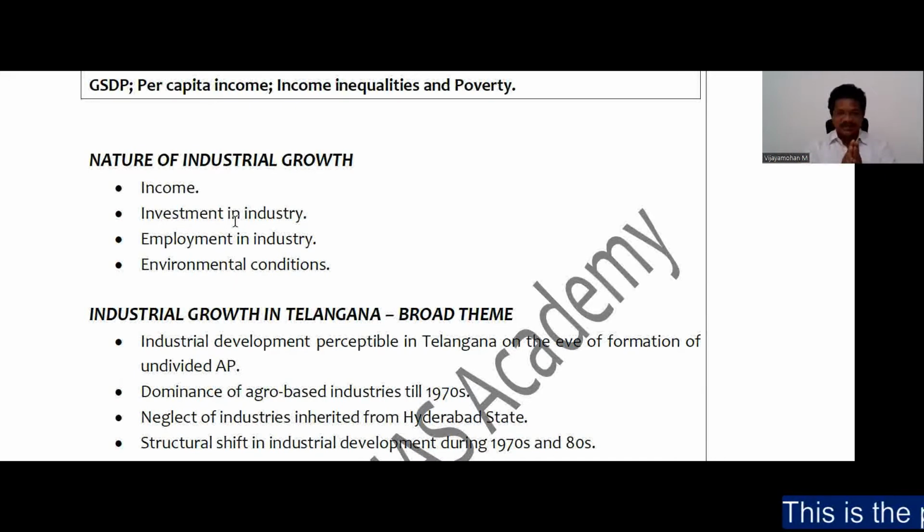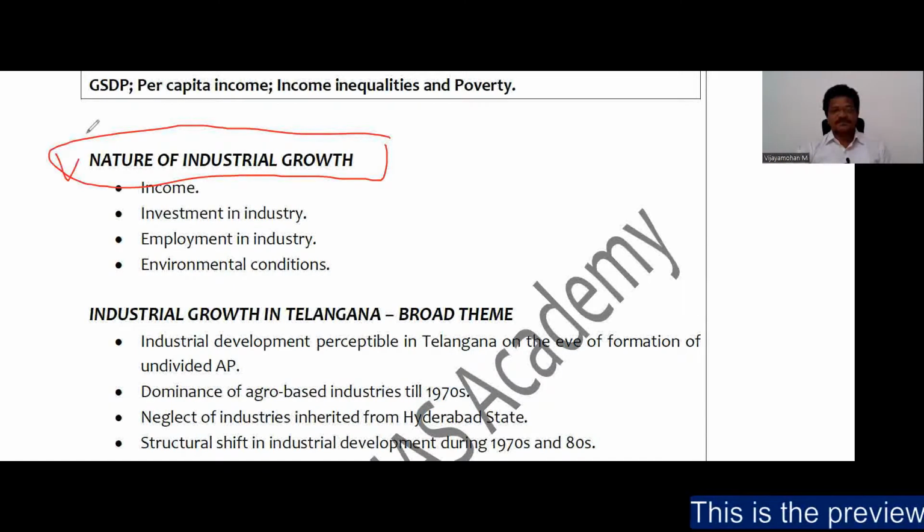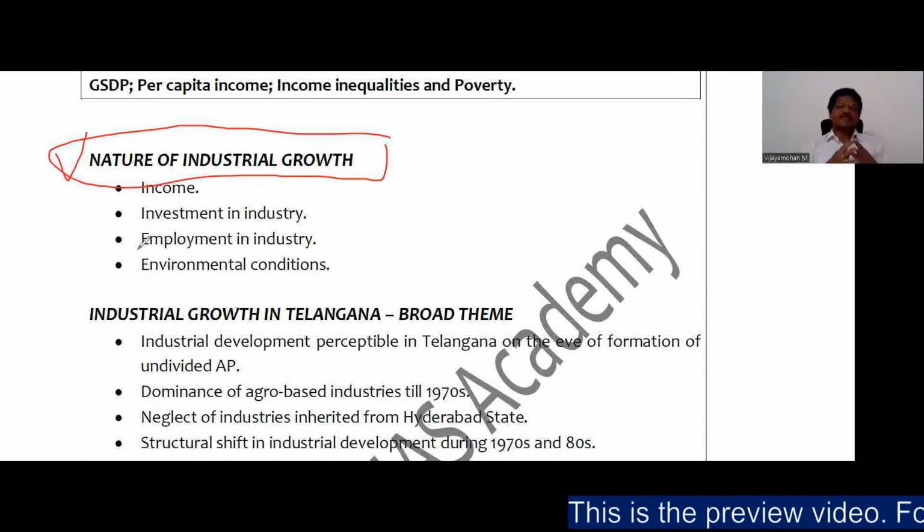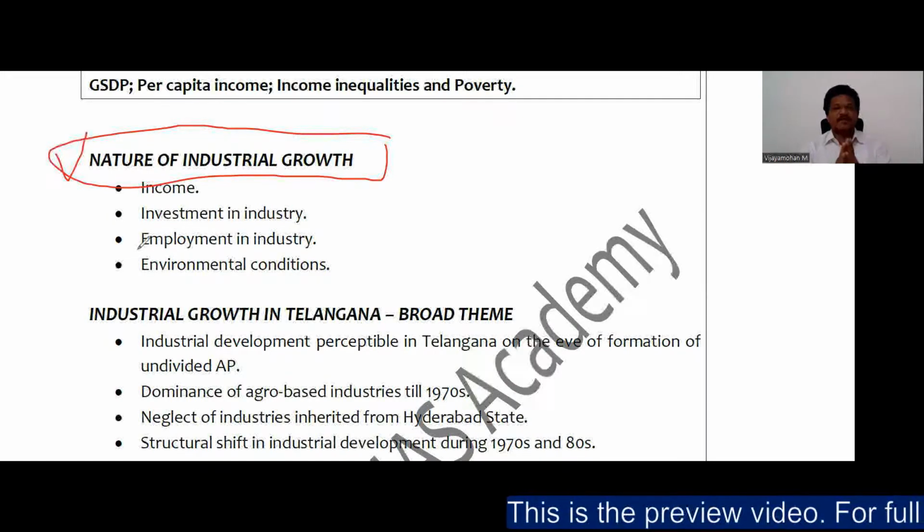And as far as the deprivation in the industrial sector is concerned, this aspect is very, very important. Why? Because in 2016 TSPSC Group 1, two questions were asked on the same topic, that is deprivation in the industrial sector.